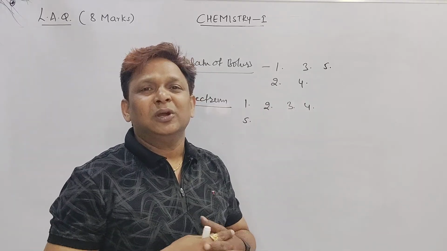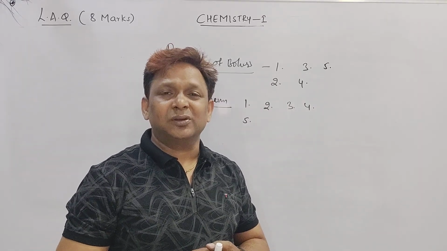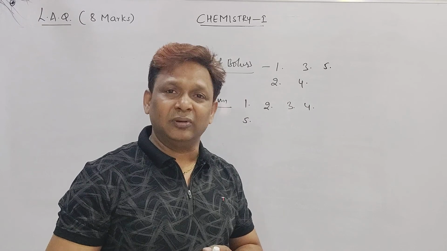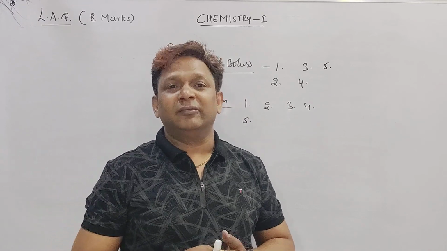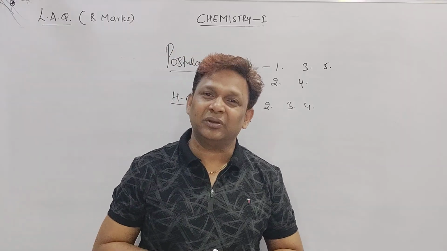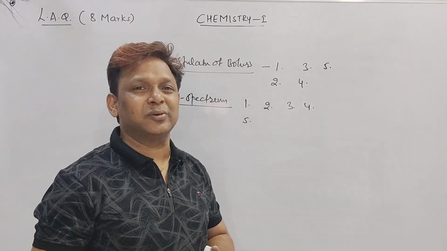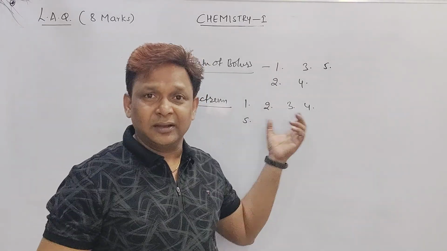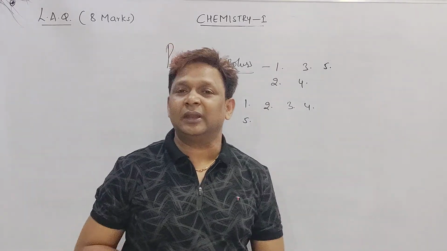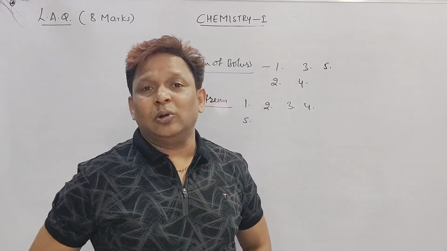And the last point, beta: to calculate the wave number or wavelength of a spectral line, we have the formula nu bar equal to 1 by lambda equal to RH into 1 by n1 square minus 1 by n2 square. And that diagram you have to draw, right, beta? This is the way the 8 marks are distributed, where we are able to score 8 out of 8.